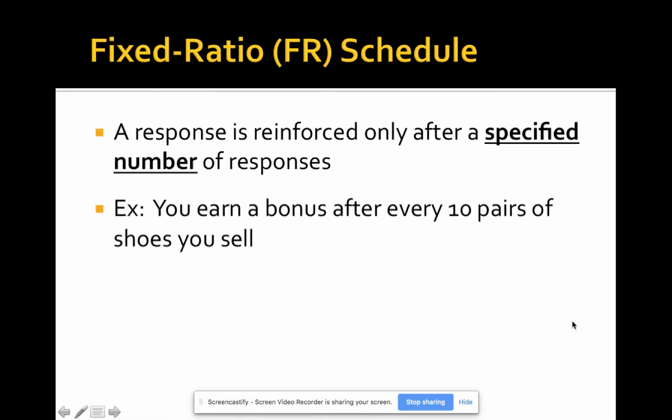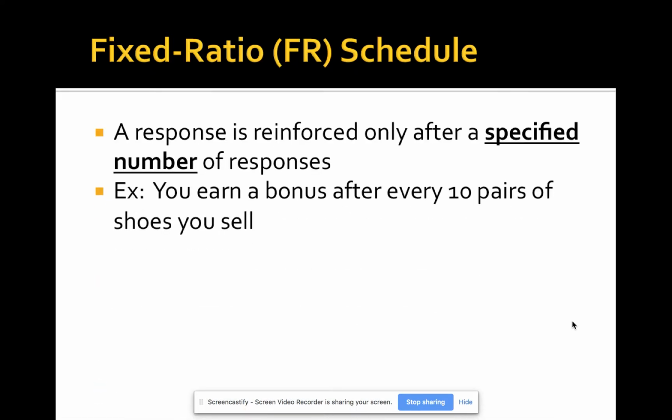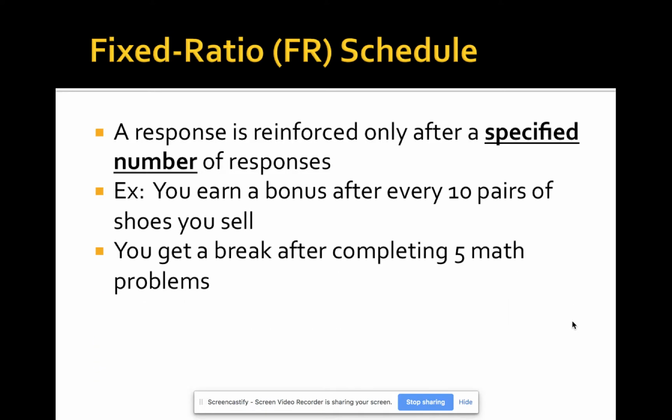So the fixed ratio schedule is after a specific number of responses, you're rewarded with something. After every 5 assignments that you complete, you get an extra credit point. That would be a fixed ratio schedule. After every 5 pages of your reading that you do, you take a 2-minute break. That's a fixed ratio schedule. And then there's another example. After completing 5 math problems, you get a break.